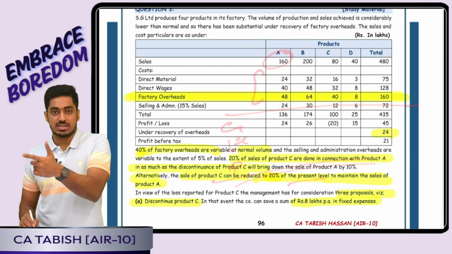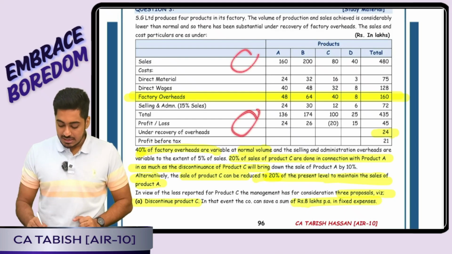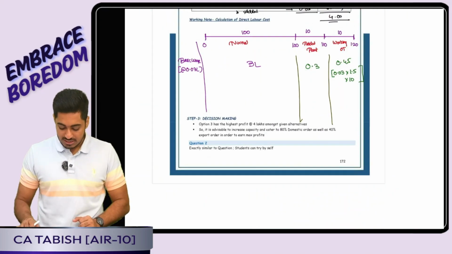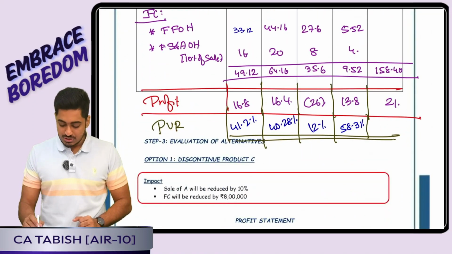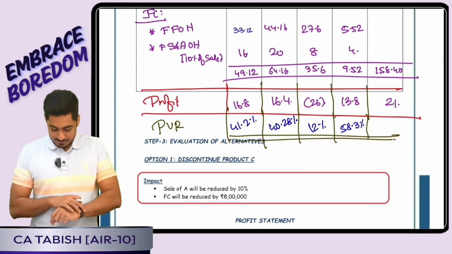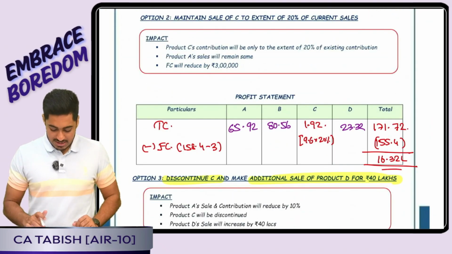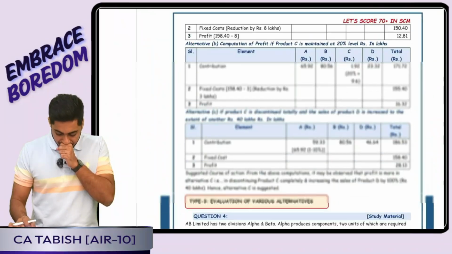Yes, now for future, if I will have to simplify my calculation, what I will calculate and keep? I calculated my PV ratio, that is contribution divided by sales. So that subsequently when I am doing my calculation, at least using this PV ratio, I can get my answers quick. Is this clear, everyone? Perfect. So each and every option we had evaluated. Yes, question number 3 was also over.